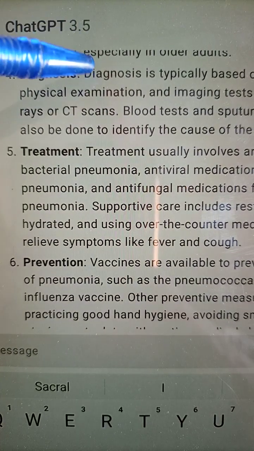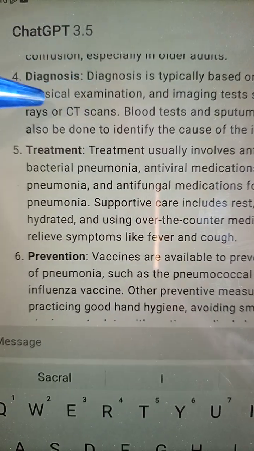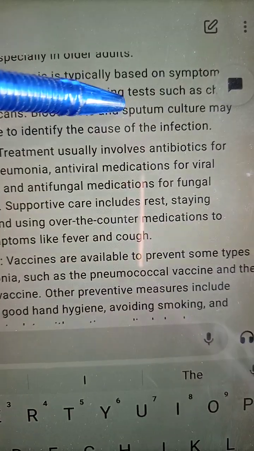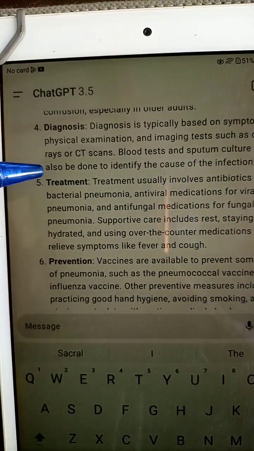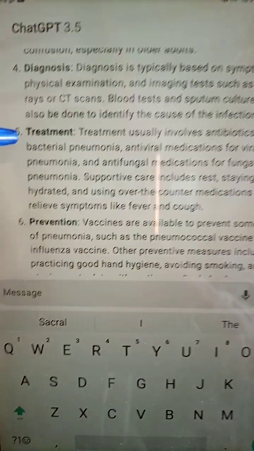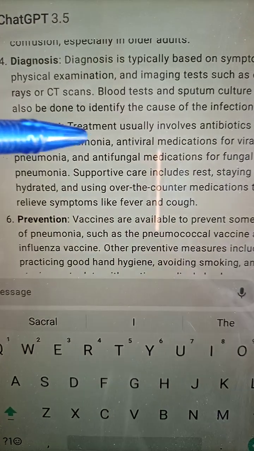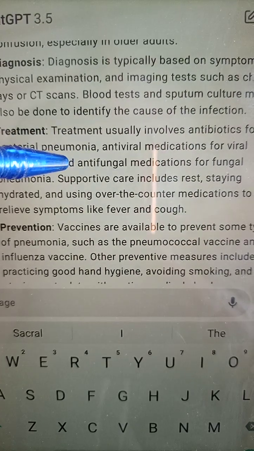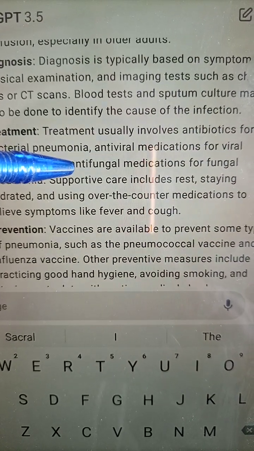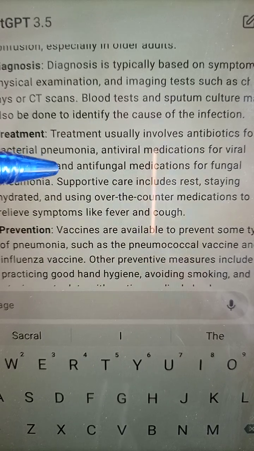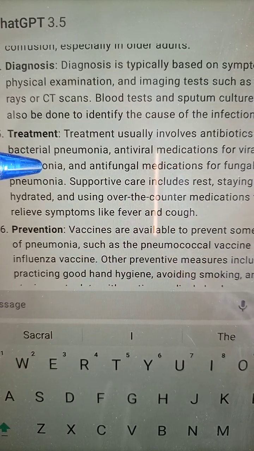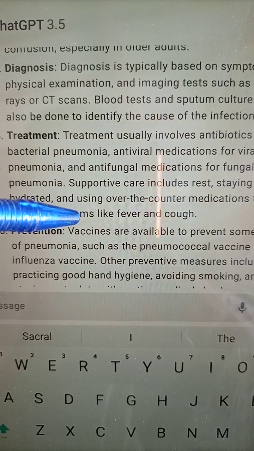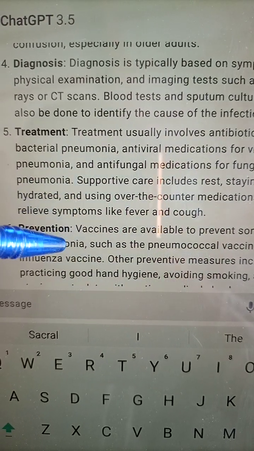So for diagnosis of pneumonia, there are physical examination, and blood test with sputum culture can be performed to look at the infection and its type. Treatment of pneumonia is with antibiotics or antivirals. It depends upon the etiology. If it is of fungal origin, then antifungal agents can also help in treatment of pneumonia. Prevention is also there: there are vaccines for pneumonia. And we are going to look at the types of